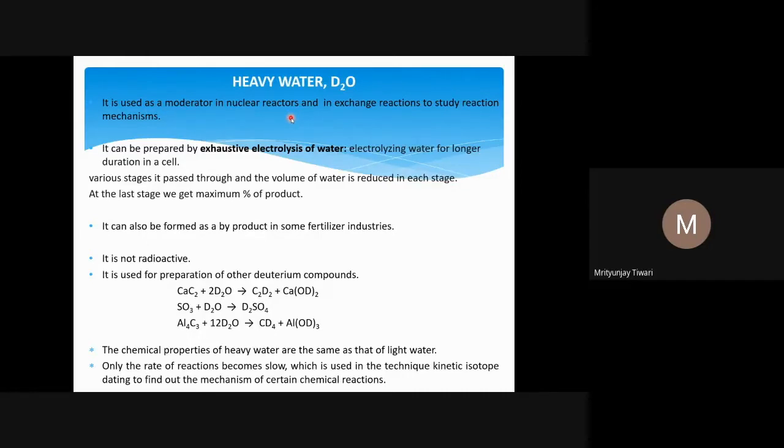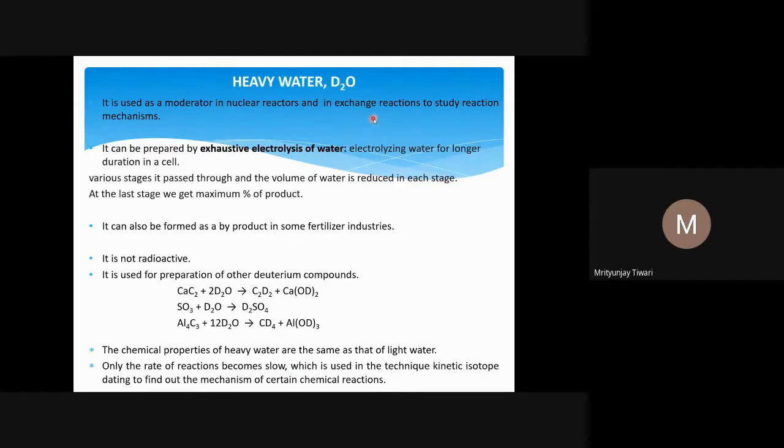If the kinetic energy of the neutron is high, it may not hit the nucleus to initiate the new reaction. So it should move slowly, and if it moves slowly, the neutron can be involved in new nuclear reactions. To make that happen, we use a moderator. There are other moderators as well, and one of them is D2O, the heavy water.